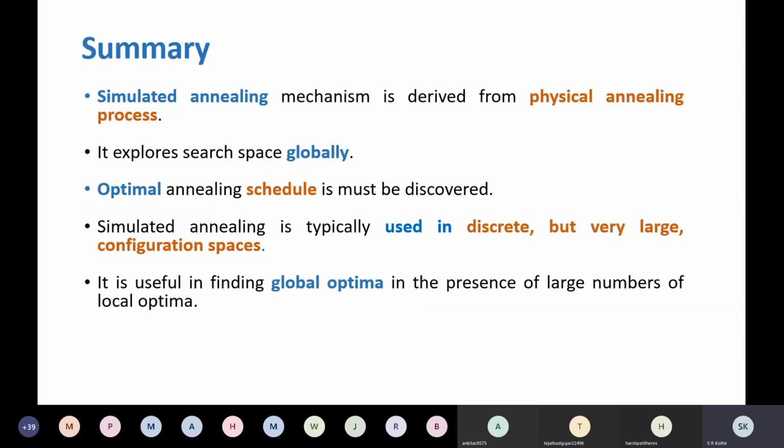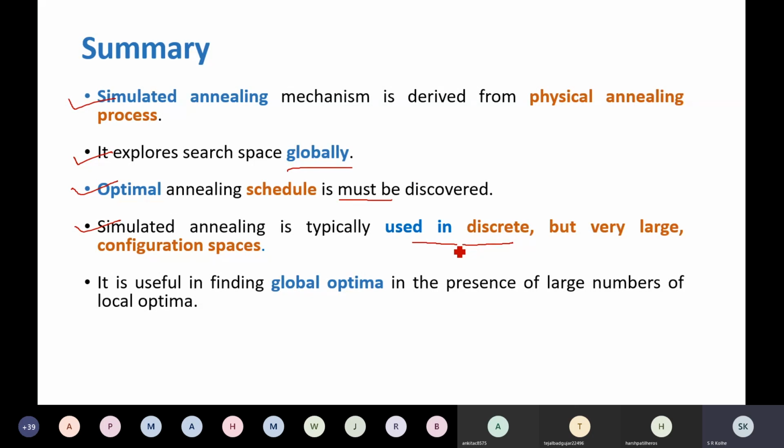Okay. So let us summarize. Simulated annealing is a mechanism derived from the physical annealing process. It explores the whole search space globally. Because of that, it can solve the local minima problem. Here, an optimal annealing schedule must be discovered to get the optimized solution. It's typically used in discrete but very large configuration spaces. Remember this.